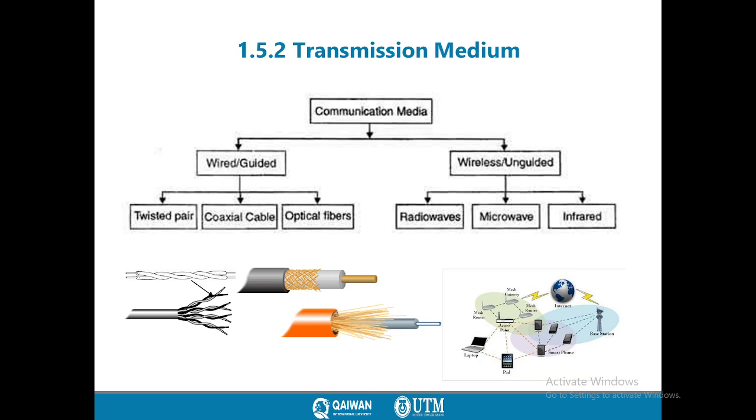It is part 2 of lecture 1, week 1. We will explain transmission medium. What's the transmission medium? Between transmitter and receiver, we said we have a transmission medium or transmission channel. The transmission medium is divided into two parts: guided or wired, and wireless or unguided. What is the meaning of wireless and wired?